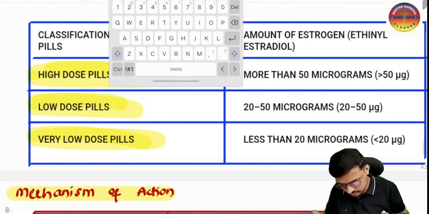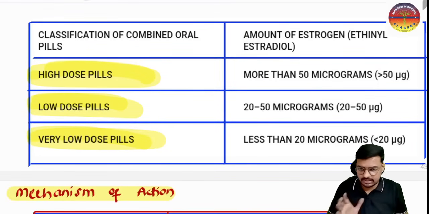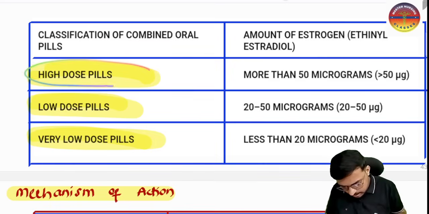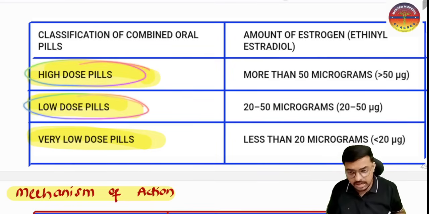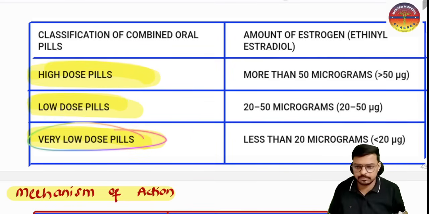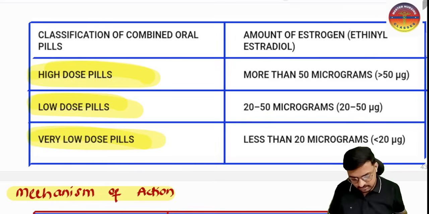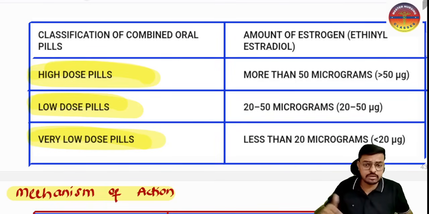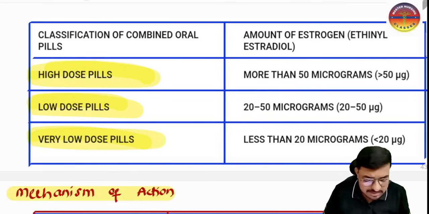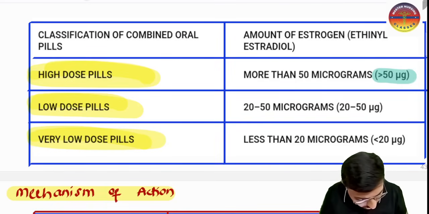You can understand here, that is three categories I told. One is the high dose pill, another one is the low dose pill, another one is the very low dose pill. Okay, yes sir. We can say this is the high dose pill if the estrogen amount inside the pill is more than 50 microgram.